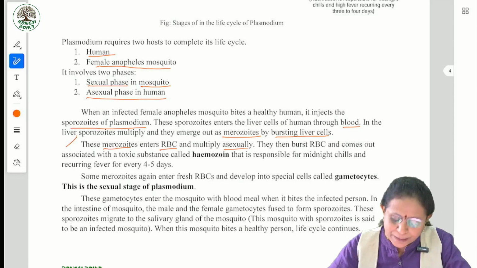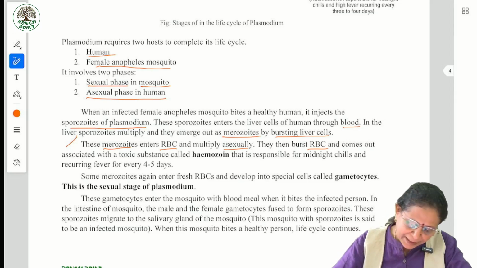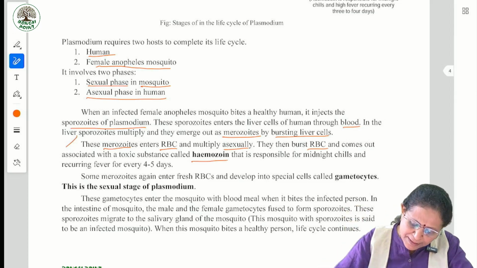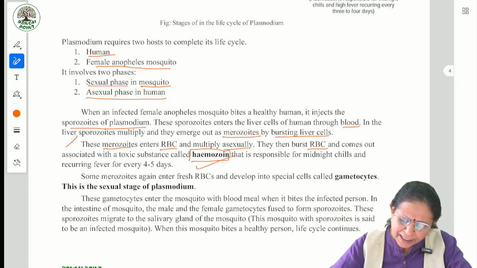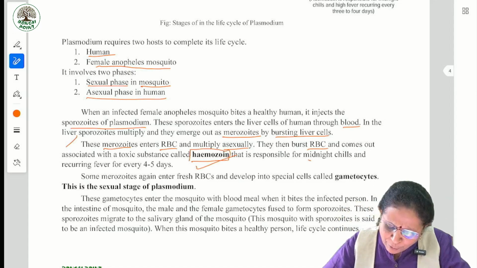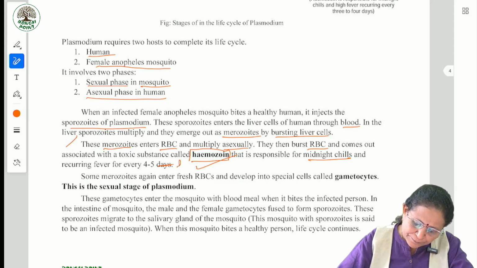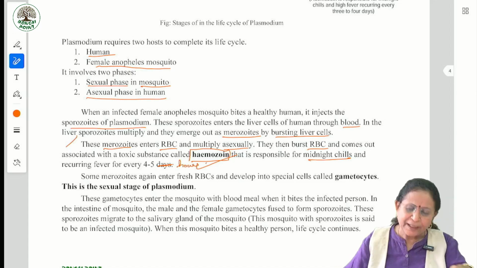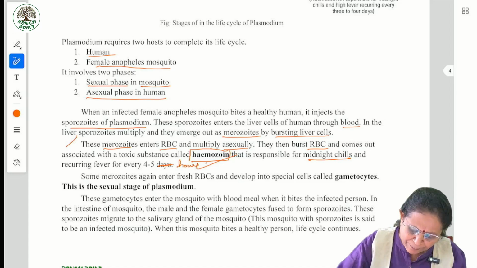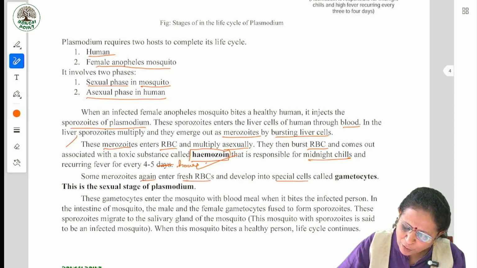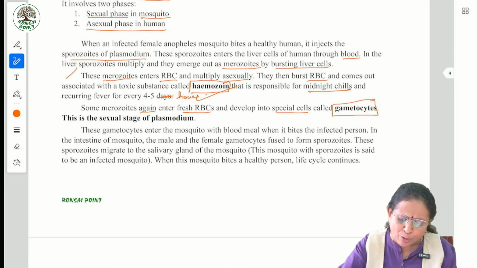It is in human. They then burst RBC and come out associated with a toxic substance, which is the most important substance, hemozoin, that is responsible for midnight chills in human, recurring fever every 4 to 5 days. Some merozoites again enter fresh RBCs and develop into special cells called gametocytes. Look at the words, very important.